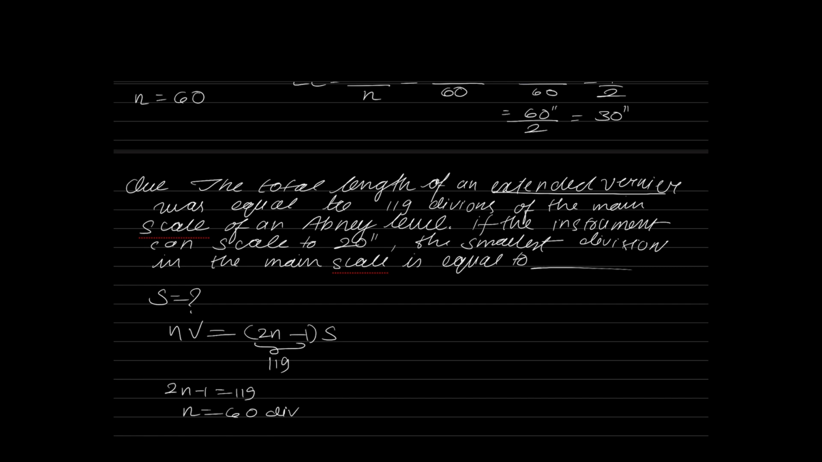Now the instrument can read up to 20 seconds. What do you mean by that? Instrument reading up to 20 seconds is nothing but my least count. Now, what is the relation for least count? Least count is equal to S upon N. The only unknown is N. So, least count is 20 seconds, S we need to find out, and N is equal to 60. Please tell me the answer for this now.